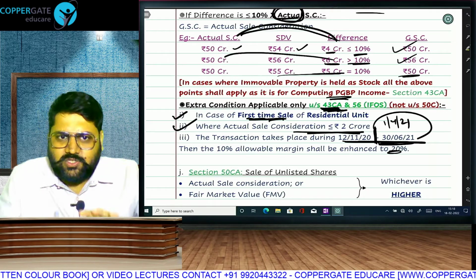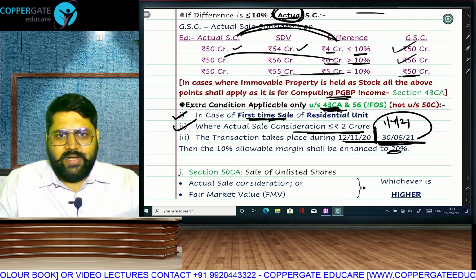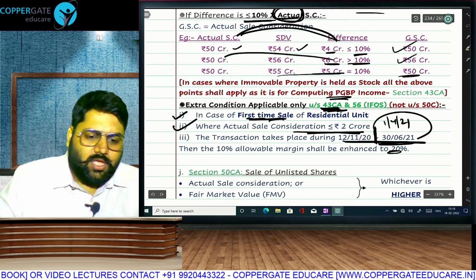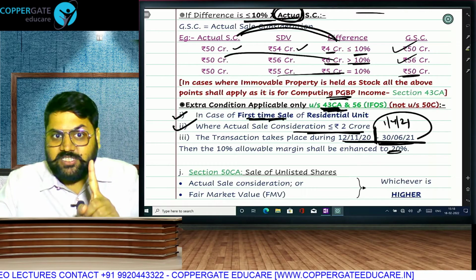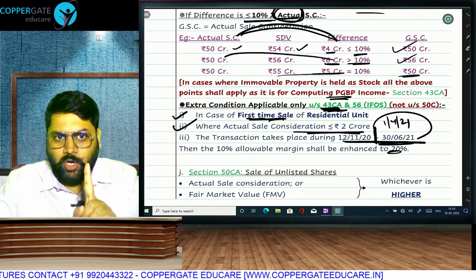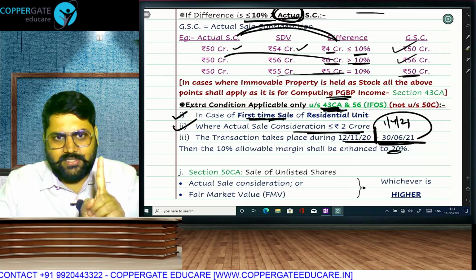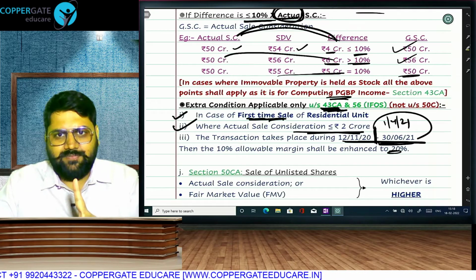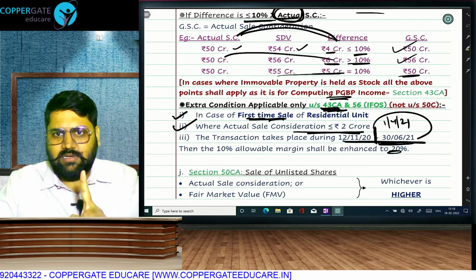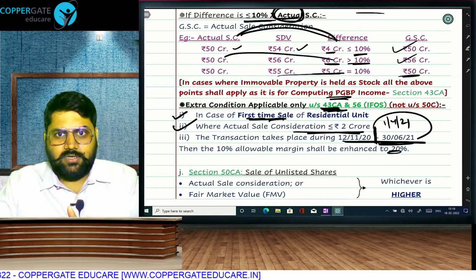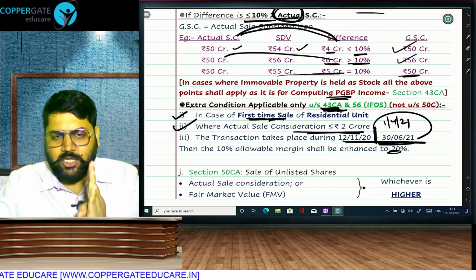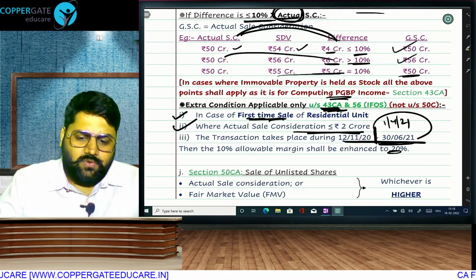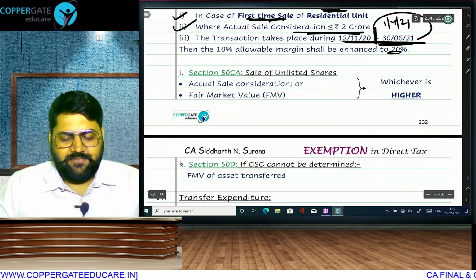So what are the conditions to change the limit from 10 to 20? This thing which was allowed, up to 20% of actual. What are the changes? Only under PGBP. Only PGBP 43CA, not applicable for 50C. All other conditions are same. Only this is applicable in PGBP. It has to be first time sale of a residential unit, land not covered. Actual consideration should be up to 2 crore. Transaction should be before 30th June 21. Then we will allow you additional 10% margin difference.